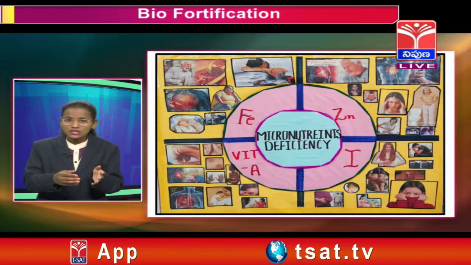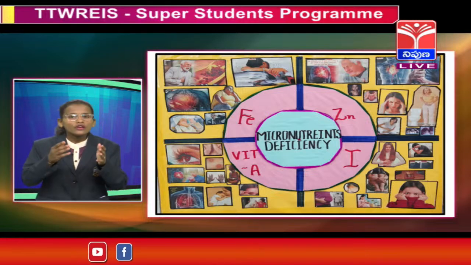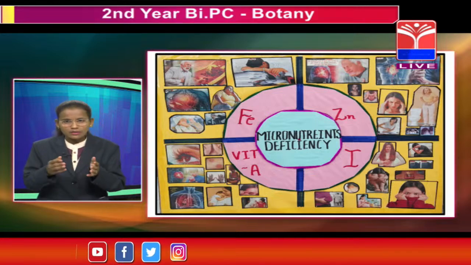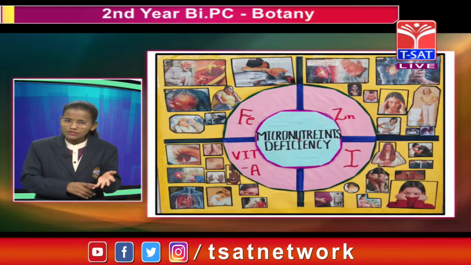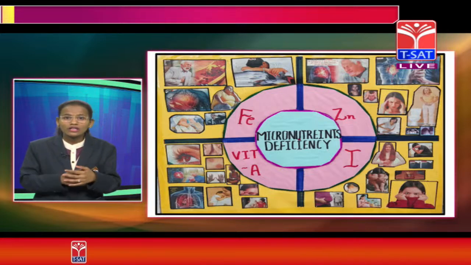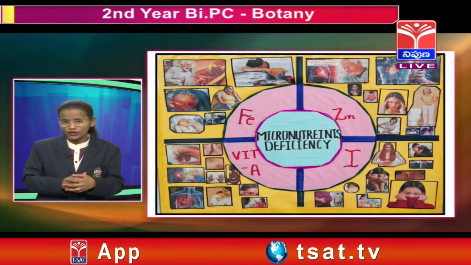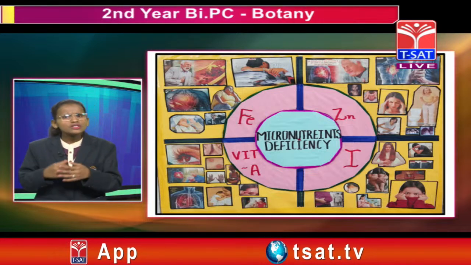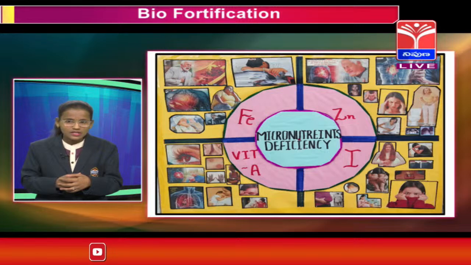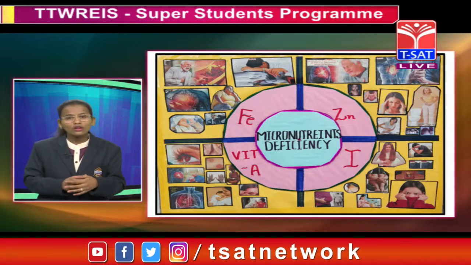Due to these deficiencies, children and people are getting diseases. The deficiency of iron shows symptoms such as heart problems as well as depression, fatigue, and shortage of breathing in the form of asthma, and low IQ. Next, the deficiency of zinc shows symptoms such as depression as well as hair fall